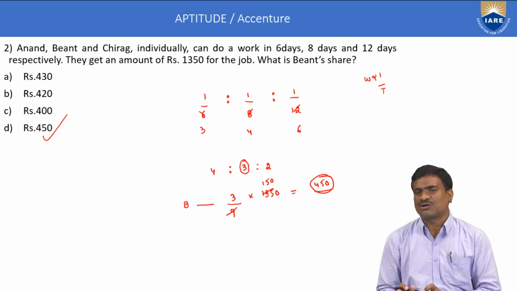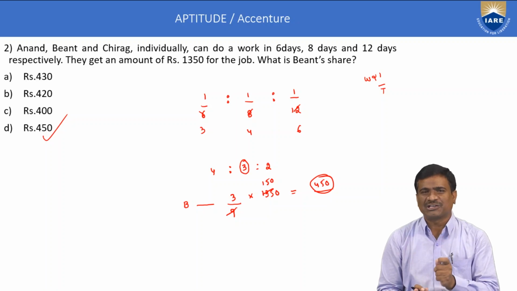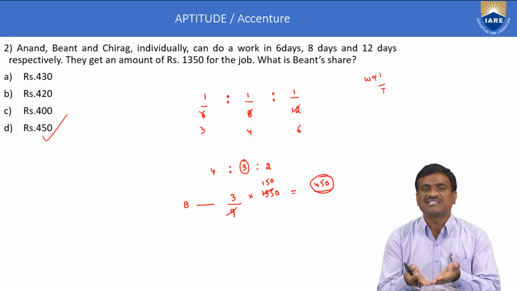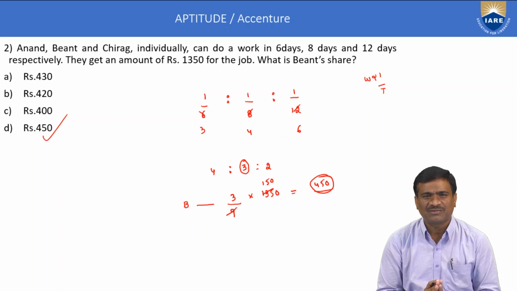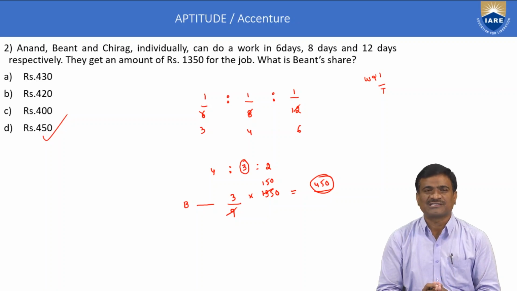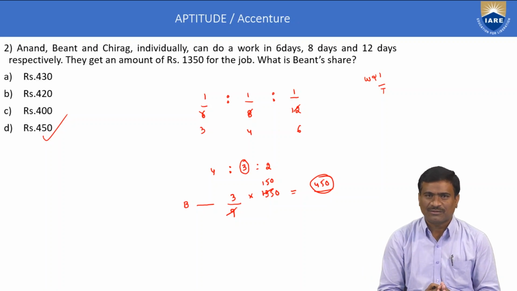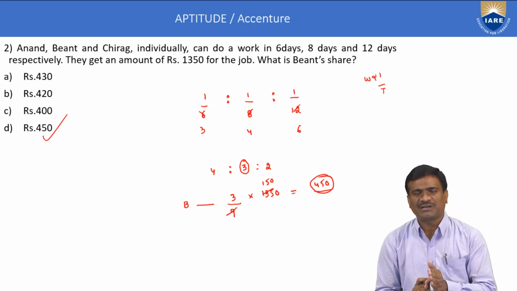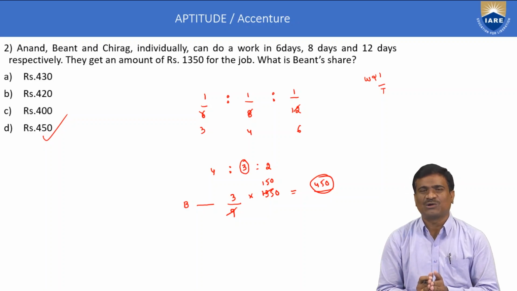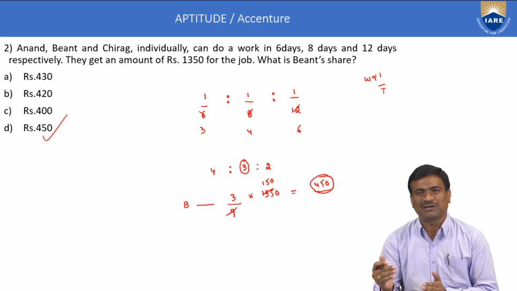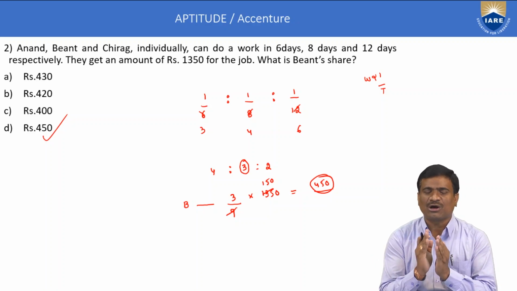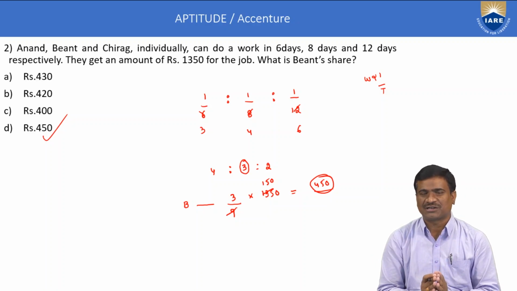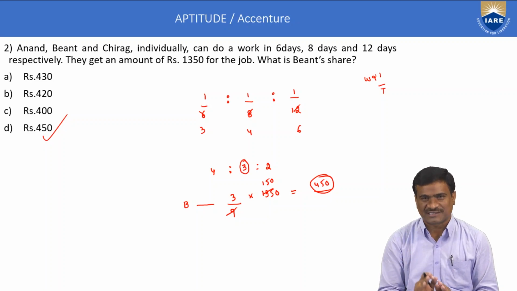Time and work concept: the first application, and this question belongs to the first application. The second important concept is the chain rule property, that is M1 D1 T1 by W1 is equal to M2 D2 T2 by W2. That relation is also very important for the Accenture test pattern. The third property is the remaining work concept.